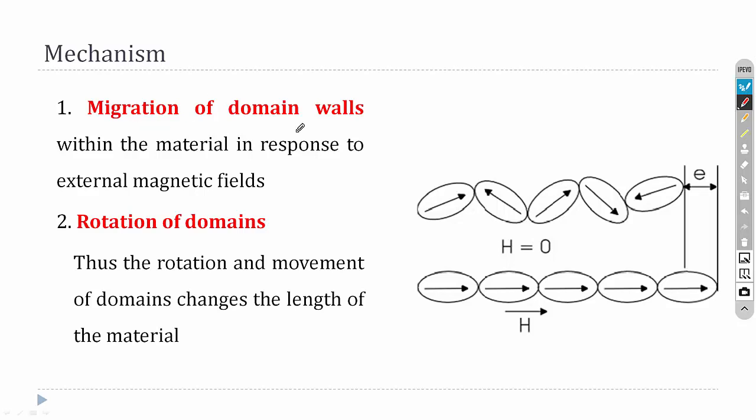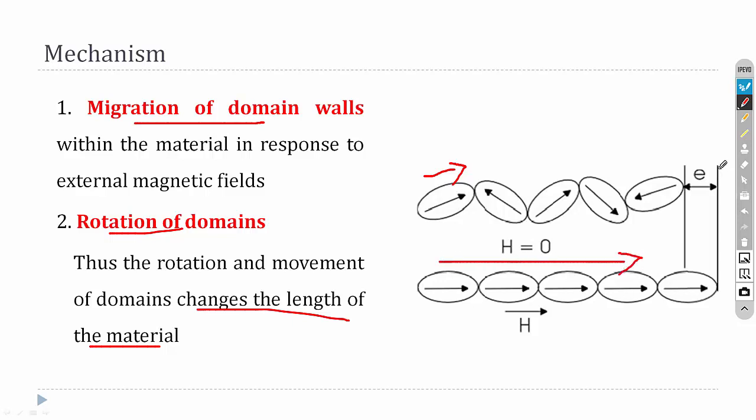The first step is that the domain walls will migrate within the material when the external field is applied. That is the first step, the migration of domain walls. Then the second step is that, based on the magnetic field, the domains will start to rotate and change the length of the material. Once the magnetic field is applied, it starts to rotate and forms a lengthy structure.